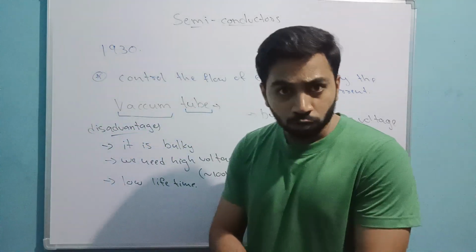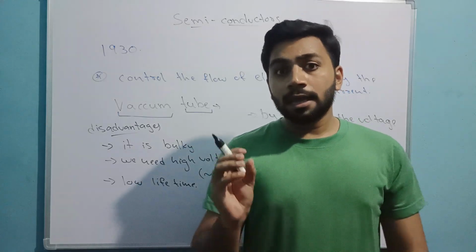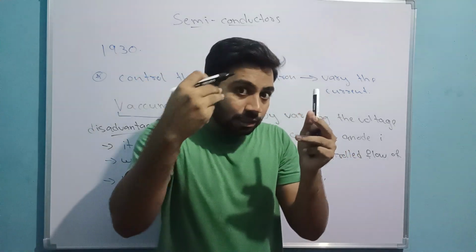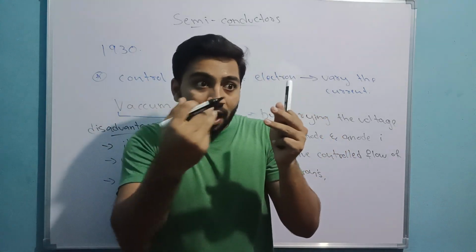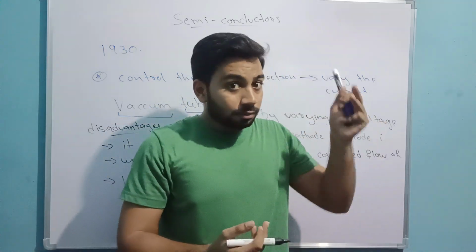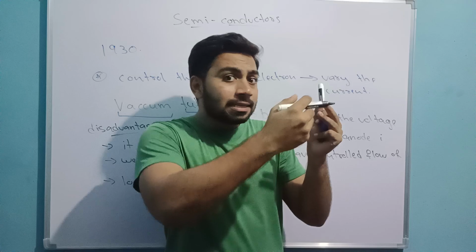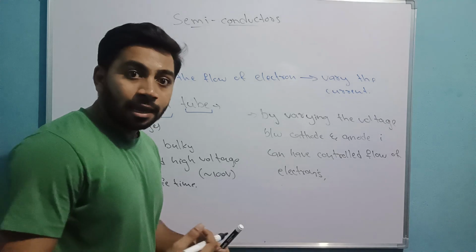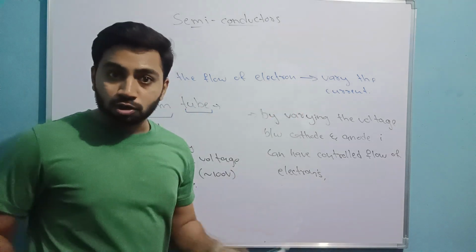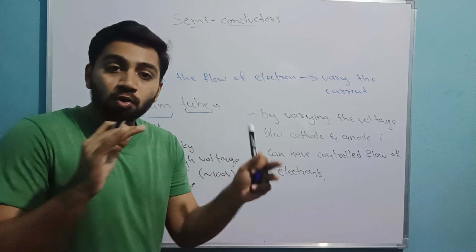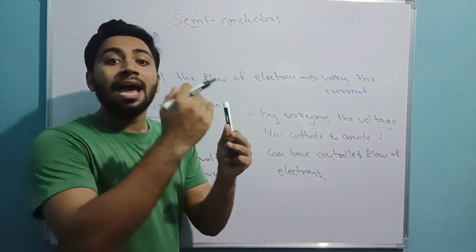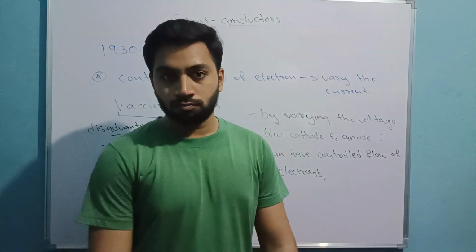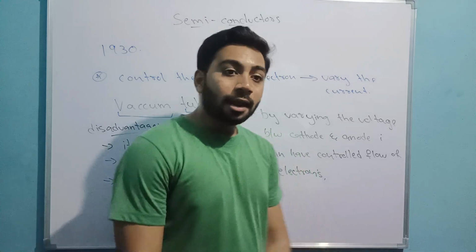Here we must have a vacuum, because if electrons released from the cathode enter normal air, they will collide with air molecules, and this collision makes the speed of the electrons slow.